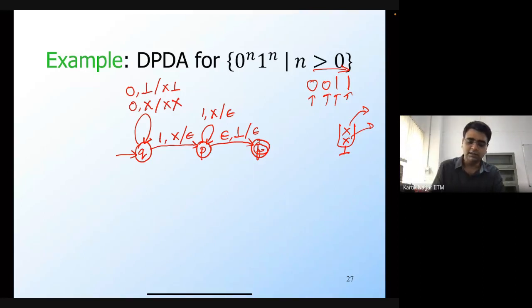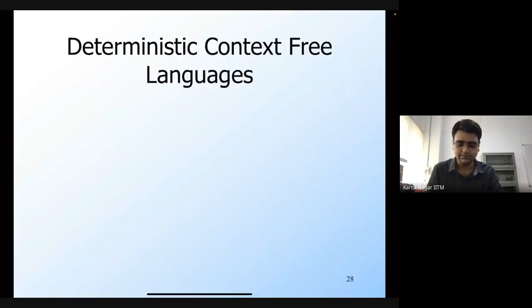In fact, parsers, which are one of the main practical applications of context-free languages, are deterministic PDAs, which means that the languages that you can accept using parsers, which is the set of programming languages, would also be deterministic CFLs.